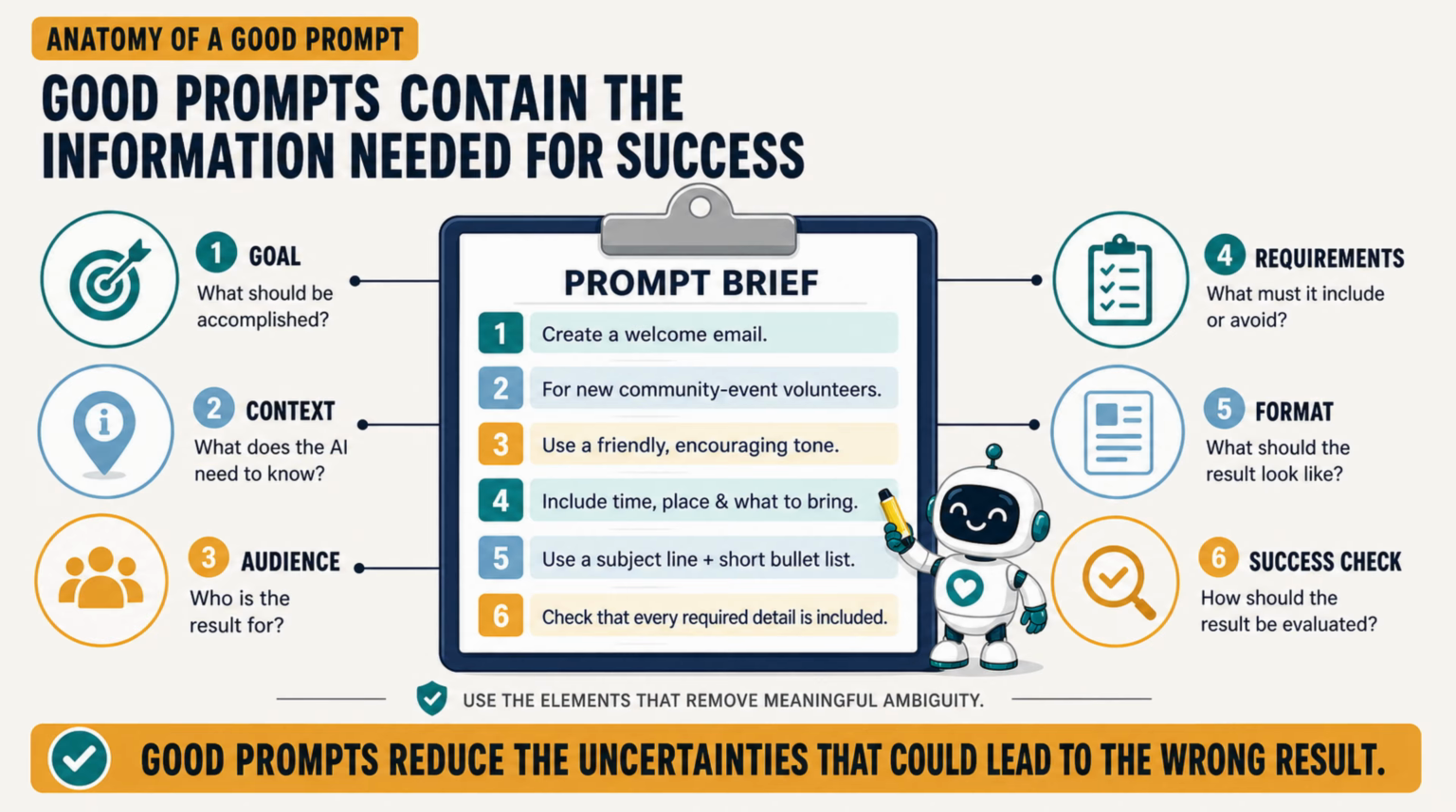Not every prompt needs all 6 elements. Include the details that remove meaningful ambiguity. For example, the audience can change vocabulary and tone, while a length limit can make the response immediately usable. Good prompting is not about making every request long. It is about giving the AI enough direction to make better choices. The difference becomes clear when we compare a vague prompt with a focused one.